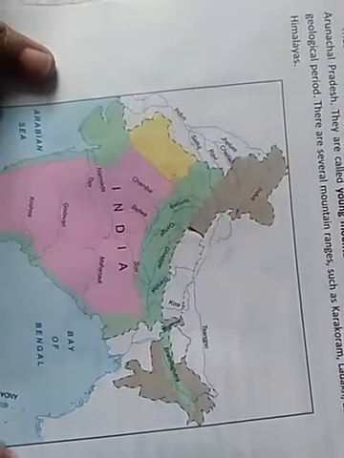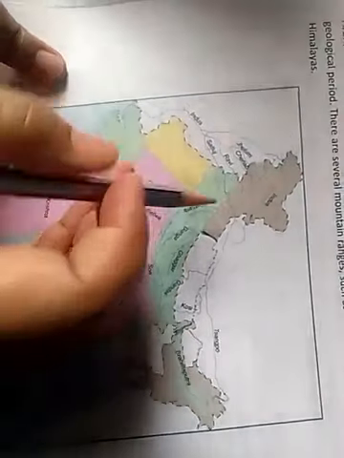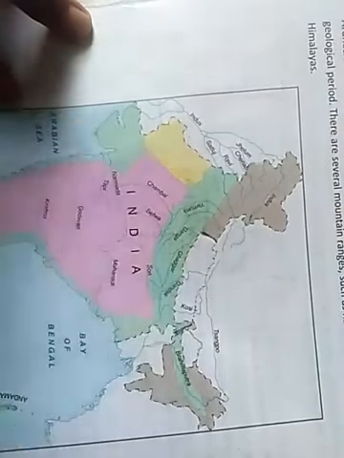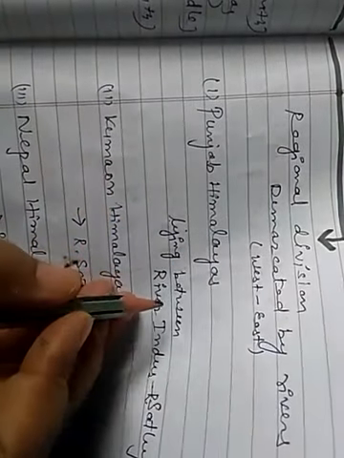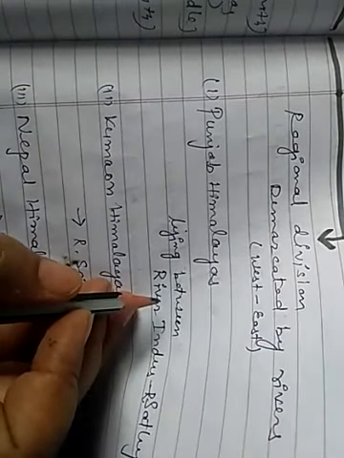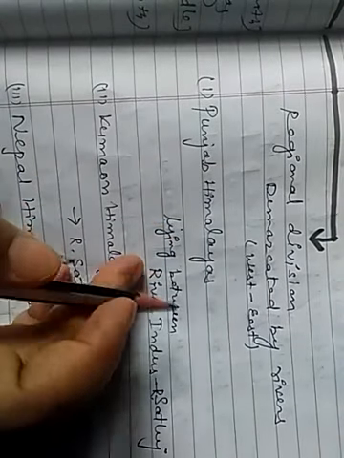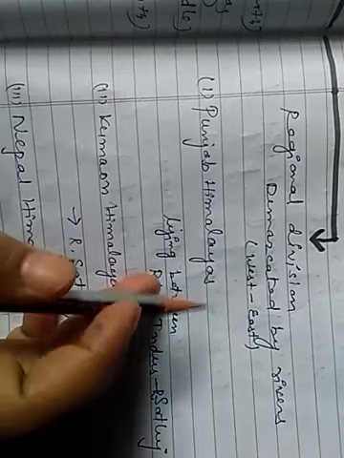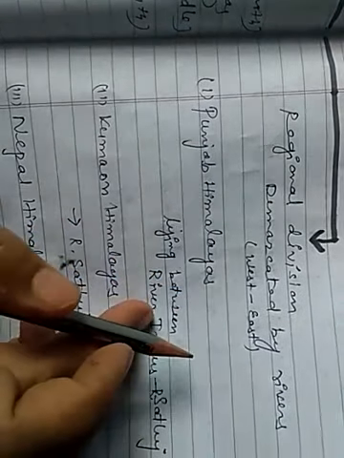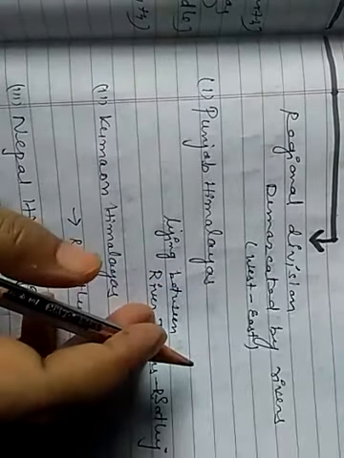See, first is the Punjab Himalayas, lying between river Indus and river Satluj. The part of the Himalayas lying between the Indus and the Satluj is traditionally known as the Punjab Himalayas, but it is also known regionally as the Kashmir Himalayas in Kashmir and the Himachal Himalayas, from west to east.